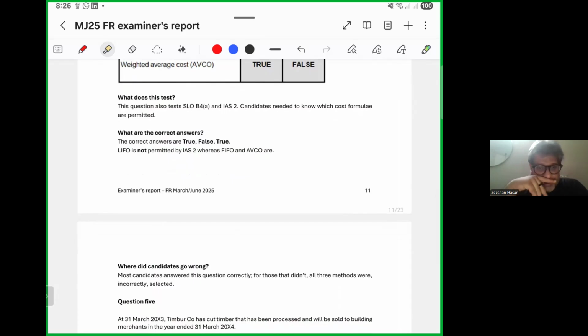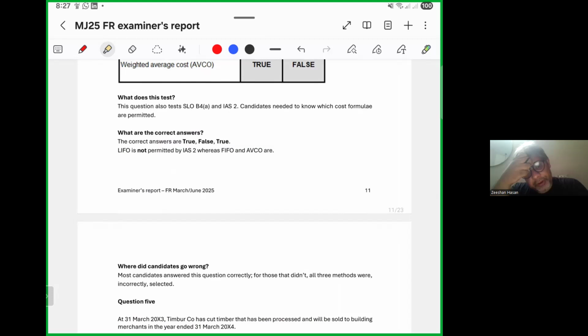Okay. Where did candidates go wrong? Most candidates answered the question correctly. For those that didn't, all three methods were incorrectly selected. This should have been the correct answer only. It's the simplest of them all. We are studying it from F3 level, FA level.